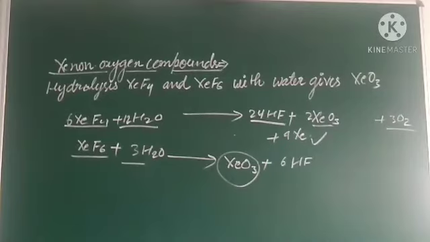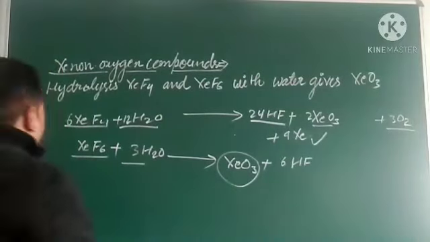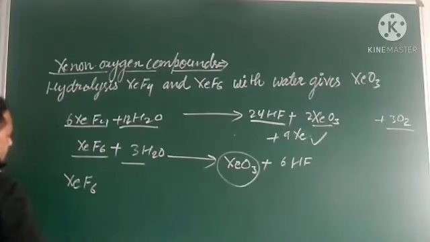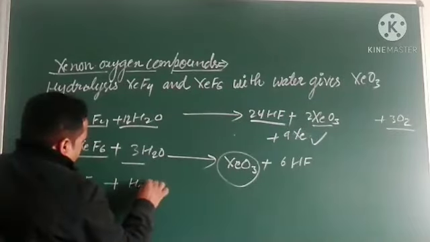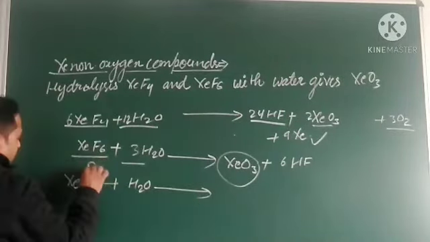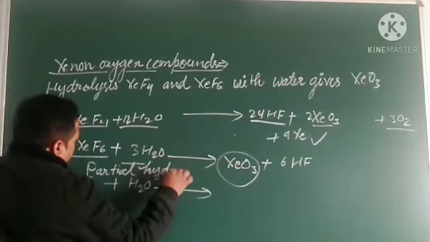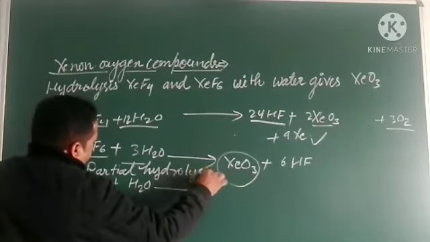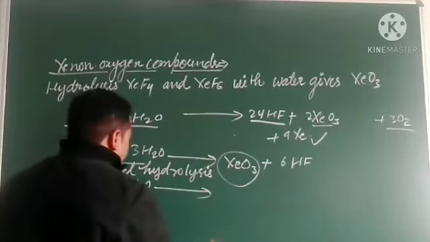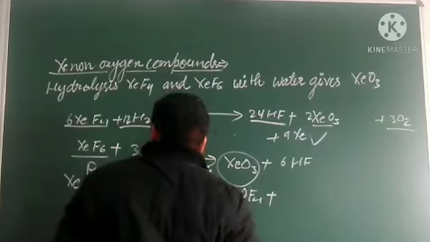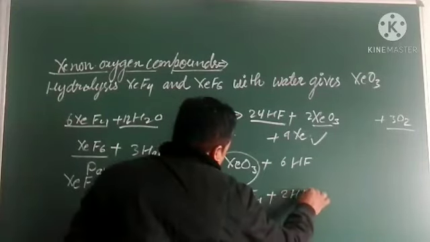But at partial hydrolysis we get a different product. Partial hydrolysis of XeF6 gives XeOF4 plus 2 HF.